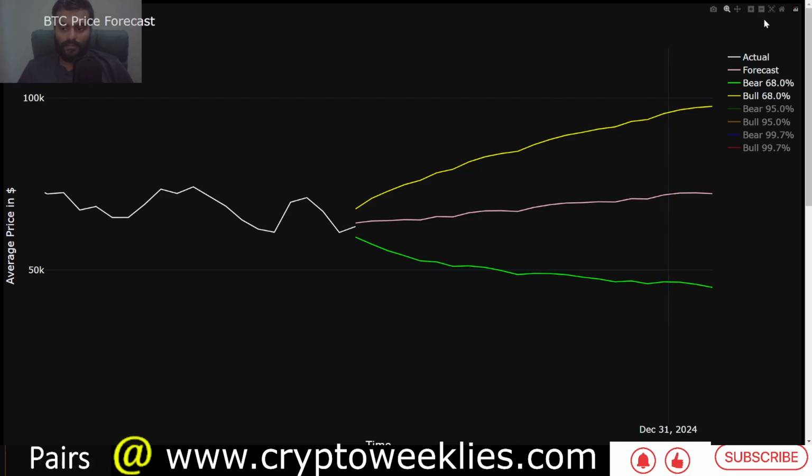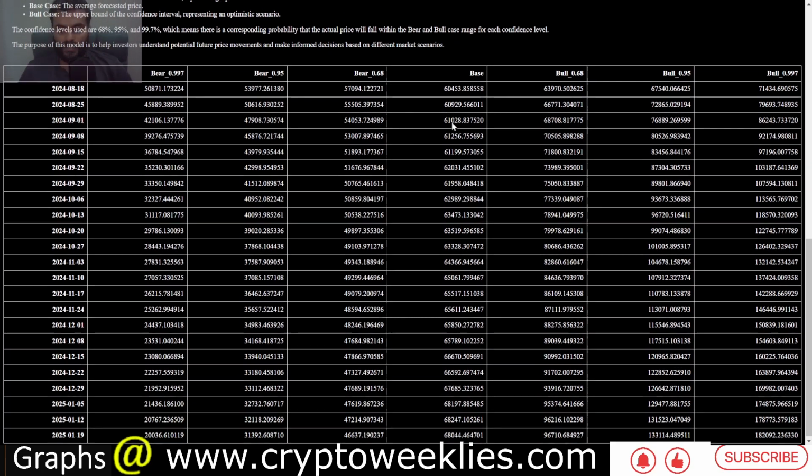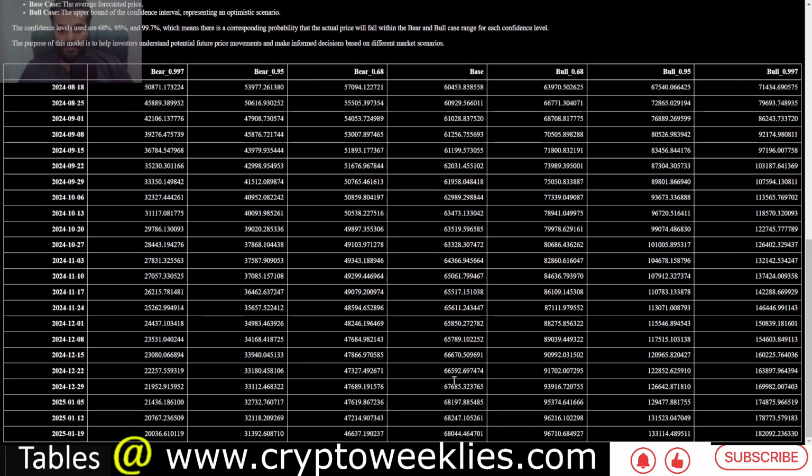And if you are interested in week by week analysis of these base case, bull case and bear case, we have a tabular format. All of these charts are available on cryptoweeklies.com. The link is on the bottom of your screen. The base case for this week is around 60,400. You can see this week by week changes to the base case per our machine learning model.